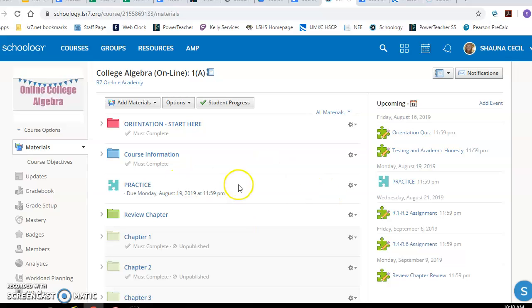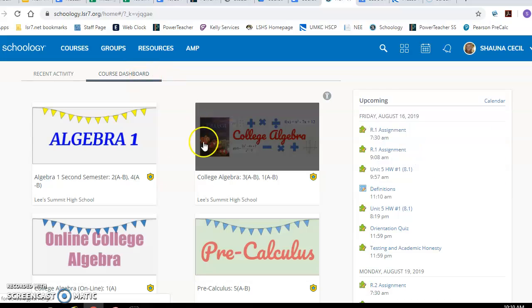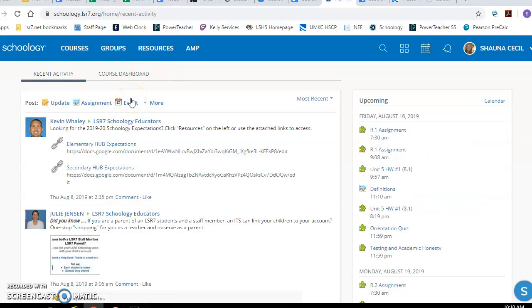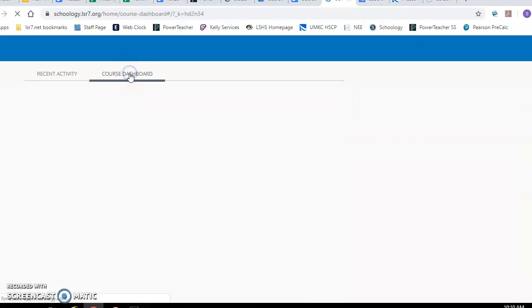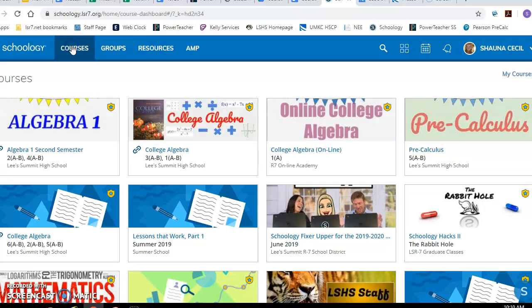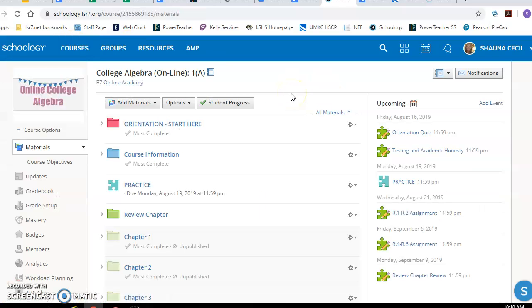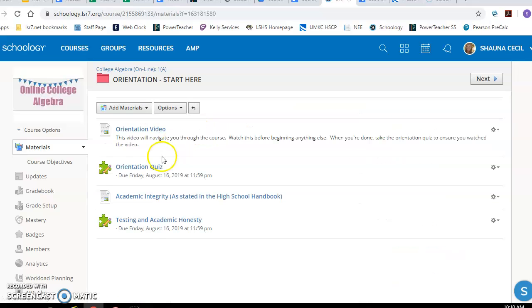Okay, so here's our class. When you first get into Schoology, as you probably already know, it'll either take you to the course dashboard, or it could be your updates, the recent activity. So you can find our class by clicking here, Course Dashboard, or up here at Courses, and then Online College Algebra.